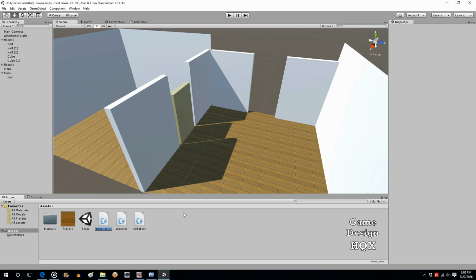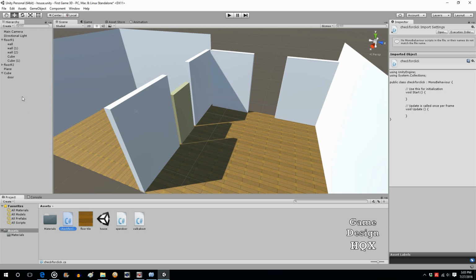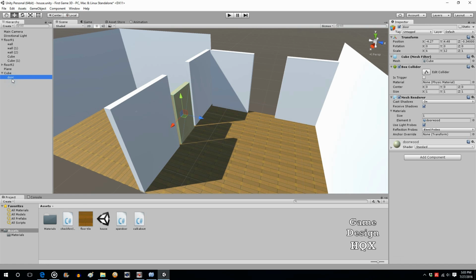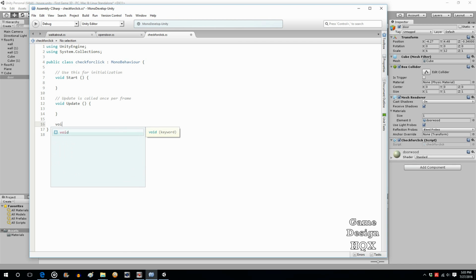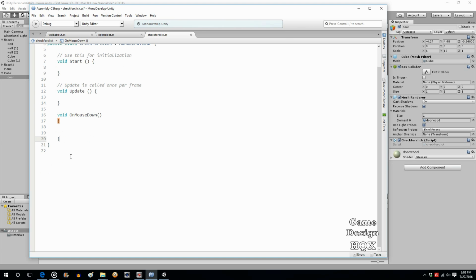We might use this for a bunch of objects, so we'll call this check for click. We might be looking for mouse clicks on a bunch of objects. So we're going to click on the door itself, put check for click, open that up, outside of start, outside of update, void OnMouseDown. It does just what it says. It's looking for a click of the mouse on this object.